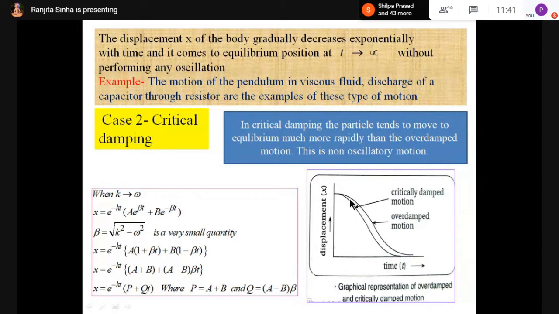And for the critical damping case, it touches the x-axis at, say, t2 time. So for the overdamped case it is t1, and for the critical damped case it is t2, so t2 is less than t1. So in the critical damping case, the body comes to its equilibrium position much more rapidly than in overdamped motion.